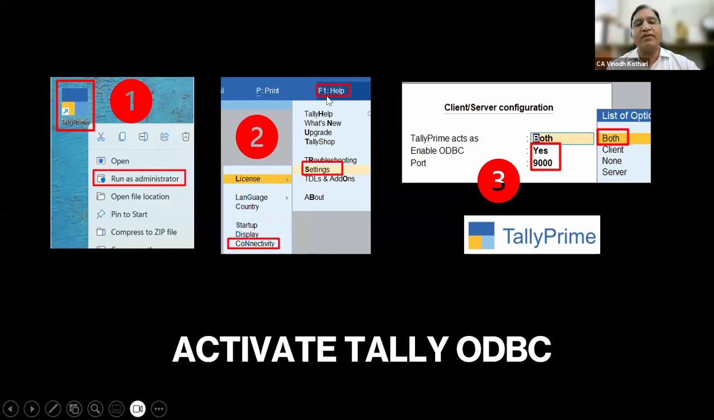Then you go to F1. In the F1, there is settings. There is connectivity. Then after connectivity, once connectivity is done, this screen will open. You have to mention TallyPrime acts as both. Enable ODBC, yes. Enable port 9000. Now port number may differ in your system. In the last, I will give you a tip about this port number, what magic this port number can do.